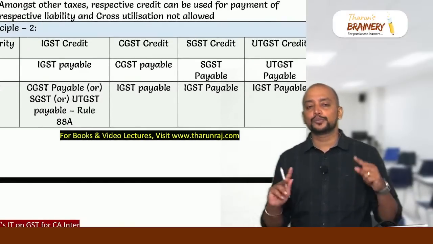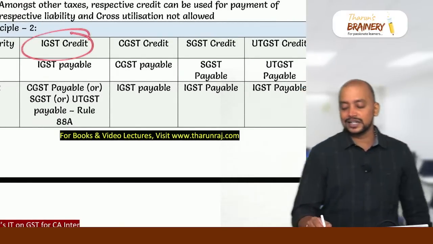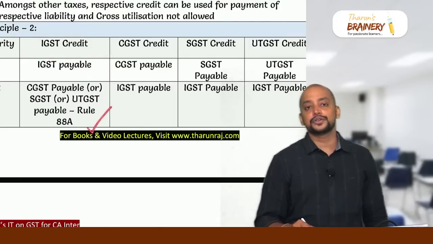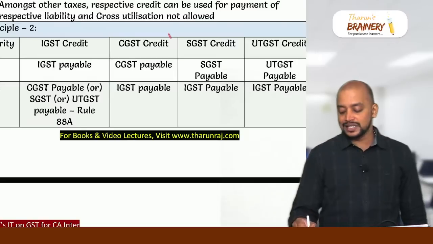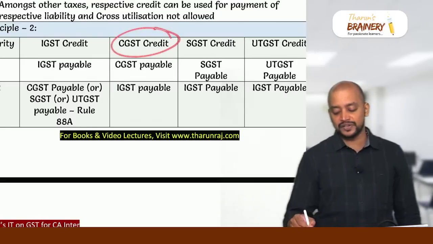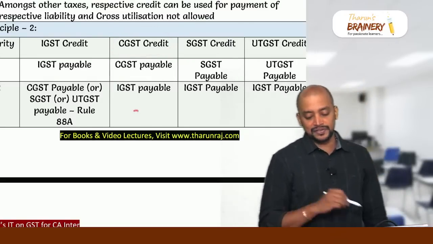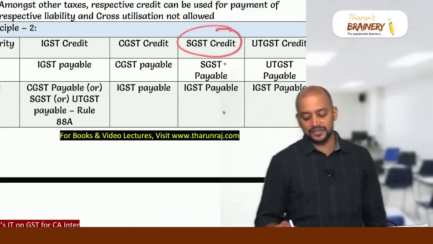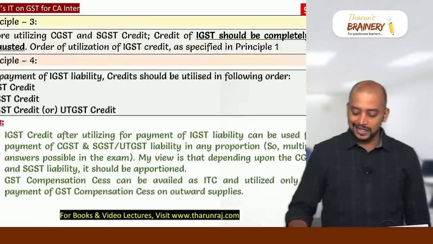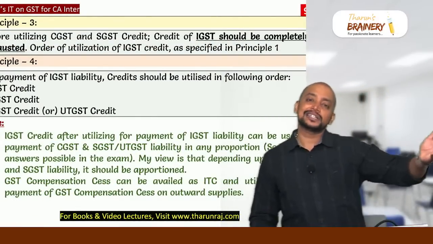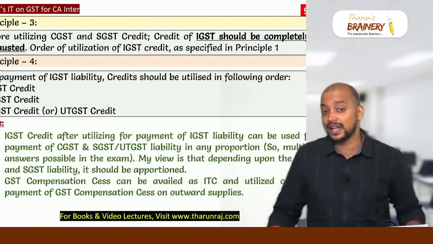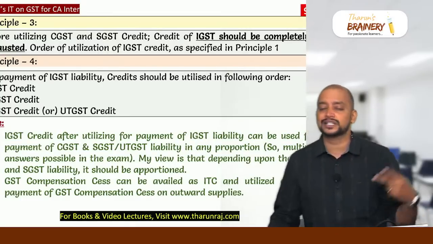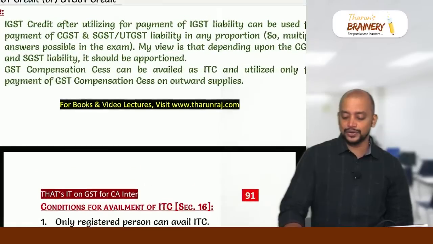Then principle number 2, priority. First, I have IGST credit. What should I do? I should first use it for payment of IGST payable, and thereafter CGST, SGST or UTGST in any manner, in any proportion. Then I have CGST credit. First I should use it for payment of CGST payable, and thereafter for payment of IGST. And SGST credit, first I need to use it for payment of SGST payable and thereafter IGST. UTGST is also the same. Then the third principle is that before utilizing CGST and SGST credit, the credit of IGST should be exhausted. Principle number 4: I have to pay IGST liability. First I will use IGST credit, thereafter CGST credit, and thereafter SGST or UTGST credit.